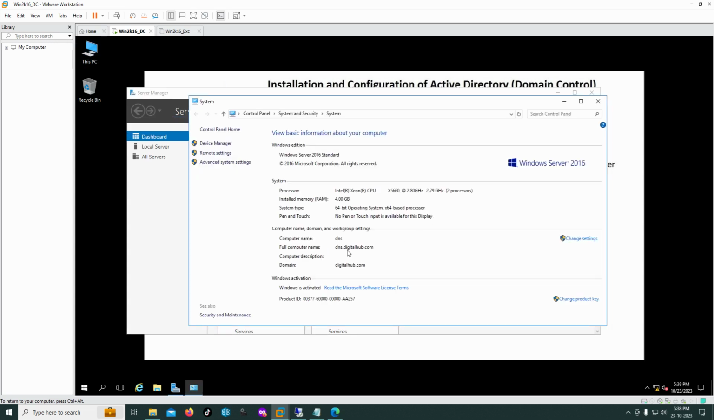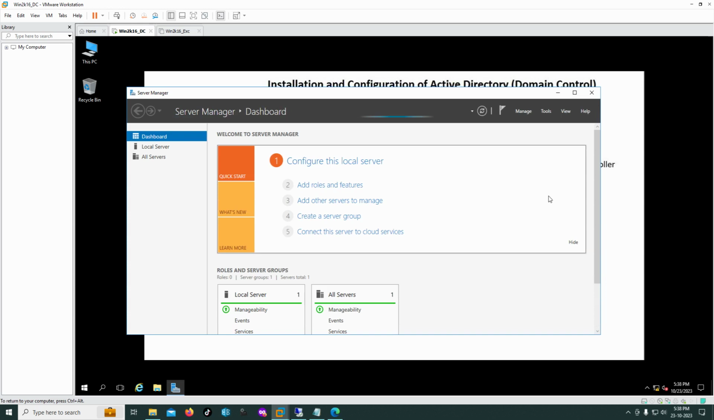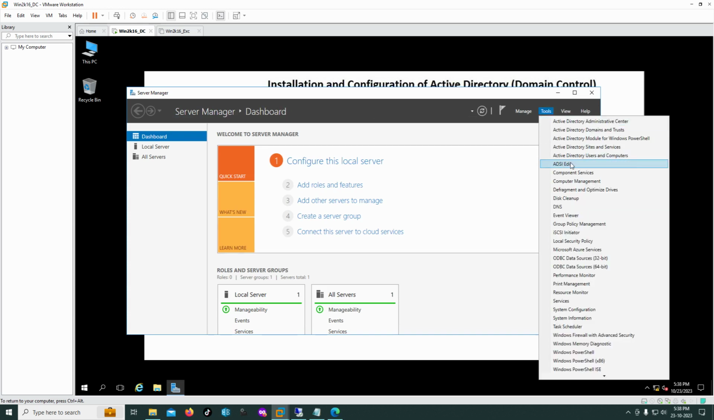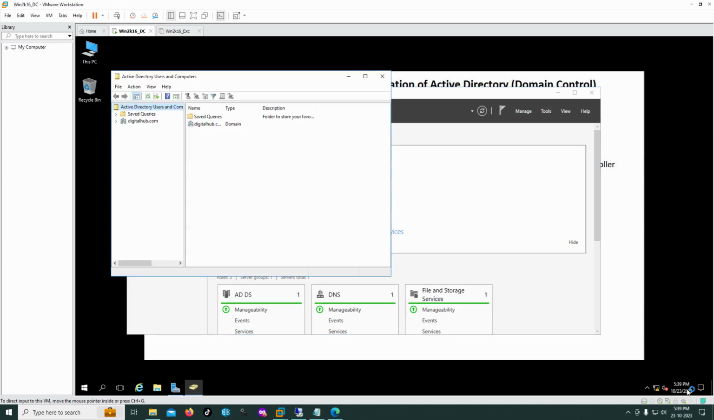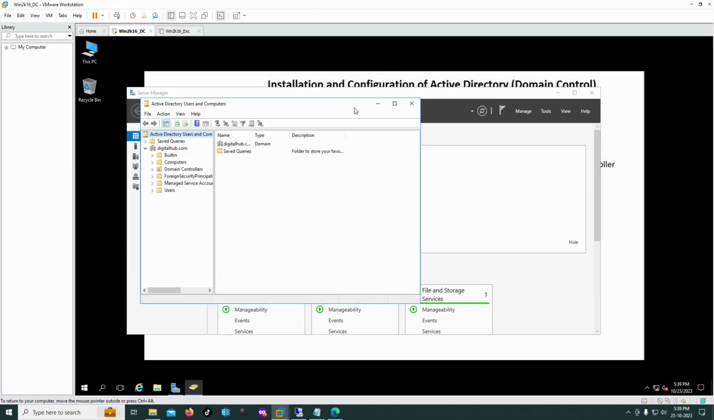You can see the full computer name is dns.digitalhub.com, and Active Directory has been installed. This is our Active Directory domain controller name, digitalhub.com. Now this server is ready. Active Directory has been completed. Installation has been completed. Thank you.